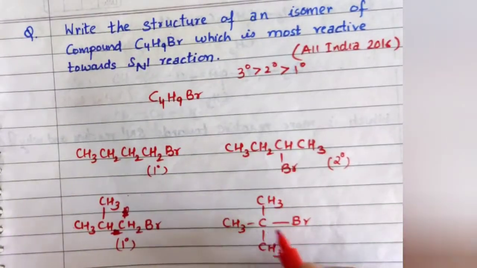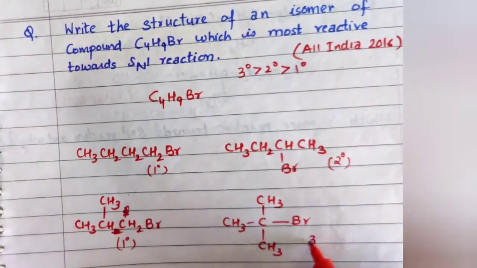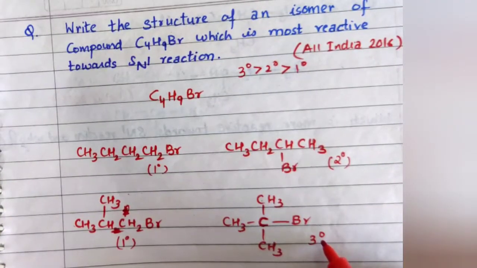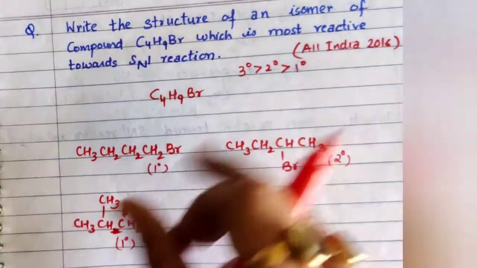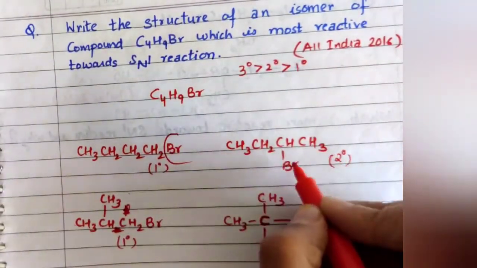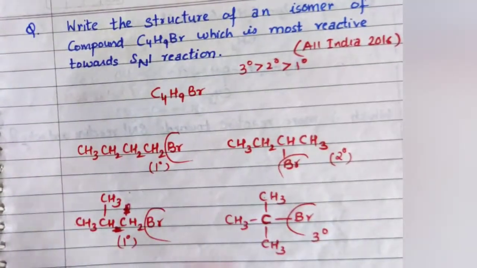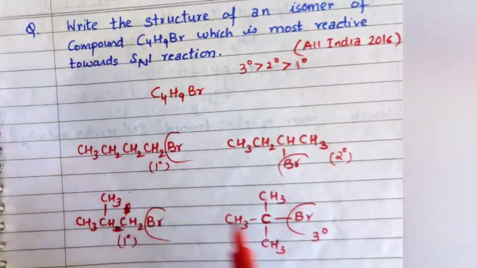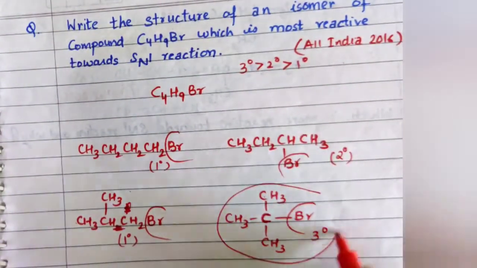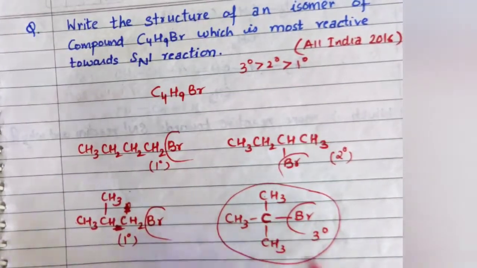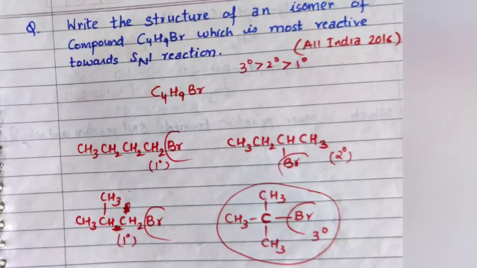And here this haloalkane is of 3 degree, because here carbon is attached to 3 carbons, so it is a tertiary alkyl halide. Now when it loses the halide, it forms primary carbocation, secondary carbocation, primary carbocation and tertiary carbocation. So which one is more reactive? Tertiary, meaning this isomer, that is 2-bromo-2-methylpropane, is most reactive towards SN1 reaction.